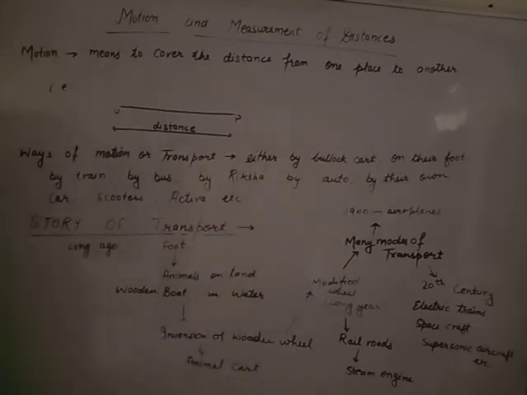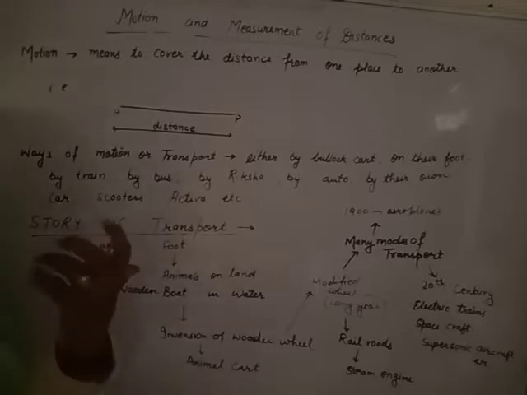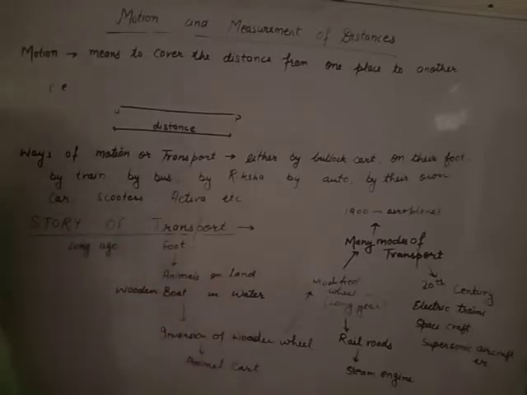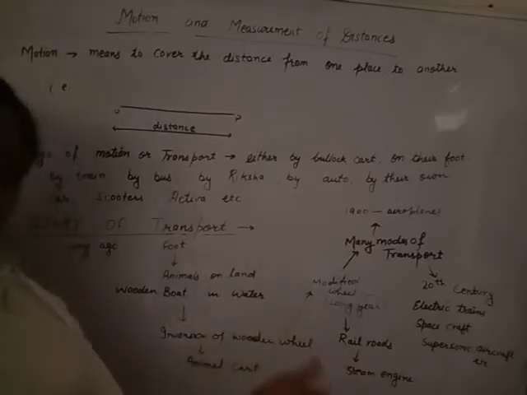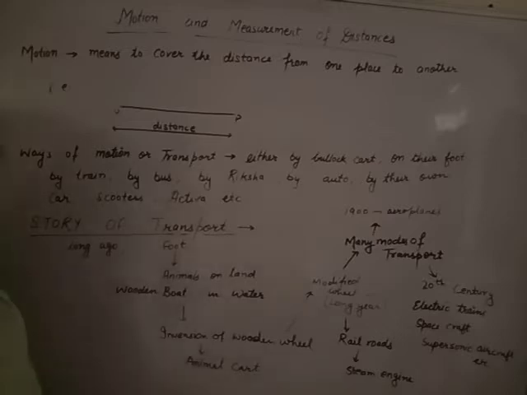Now another topic. Story of the transport. How ways of transport were discovered. Beta, very long ago, there was no way of transport. Either you were moving a smaller distance or a longer distance, all the people moved on their foot. Only one way of transport, that is the foot.